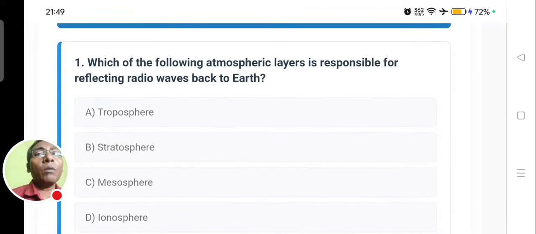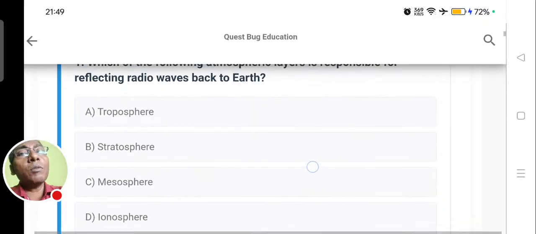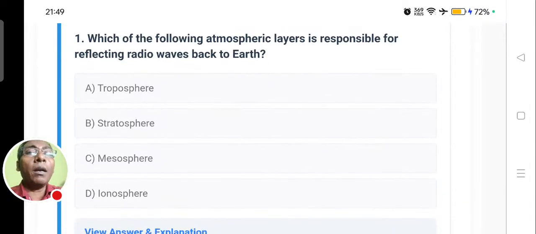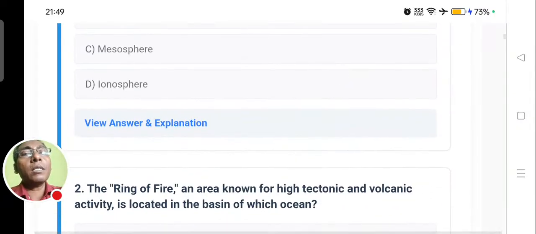The first question says, which of the following atmospheric layers is responsible for reflecting radio waves back to the Earth? As we know, the atmosphere has layers: troposphere, stratosphere, mesosphere, ionosphere, and exosphere. Which layer is responsible for sending radio waves back to the Earth? Let us look into the answer quickly.